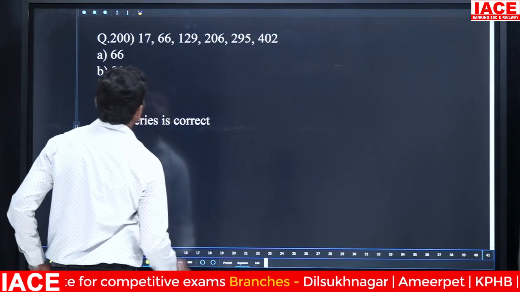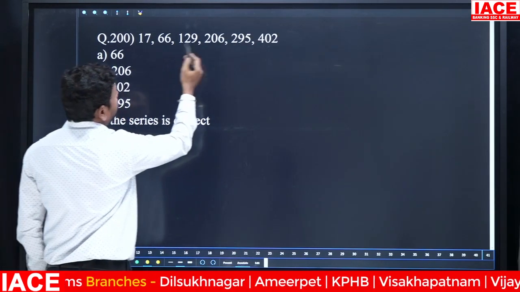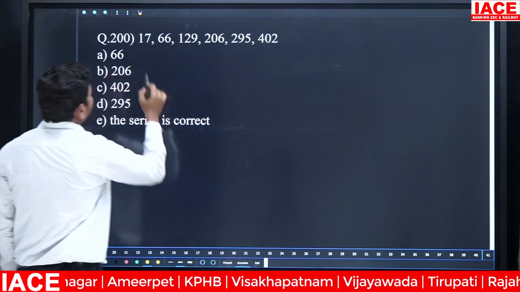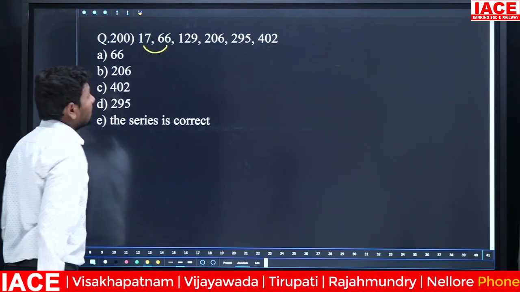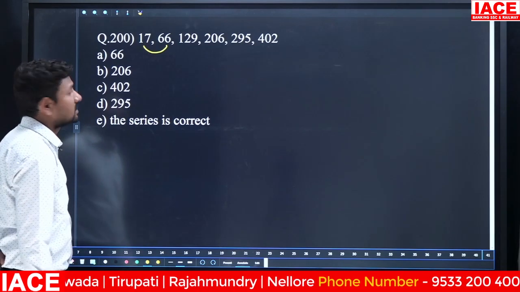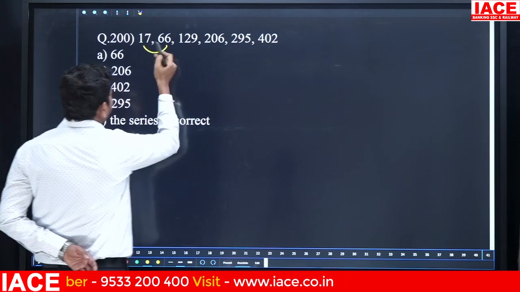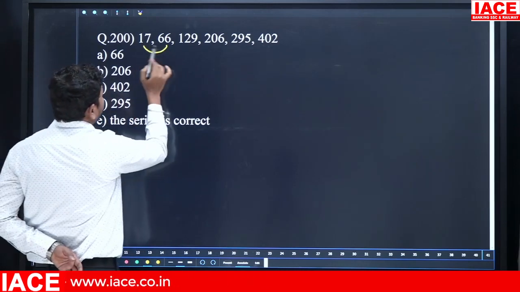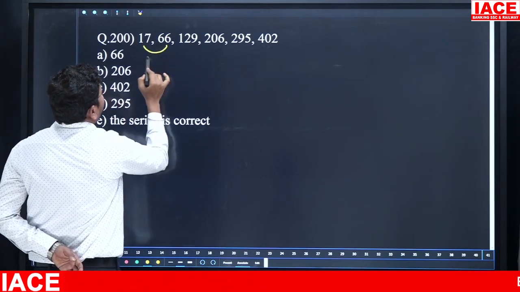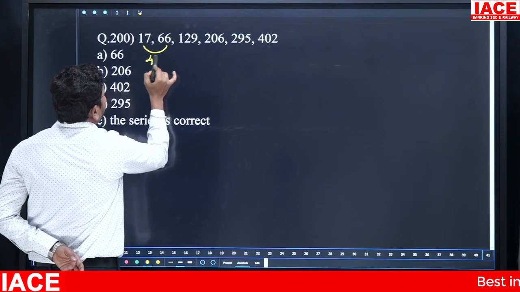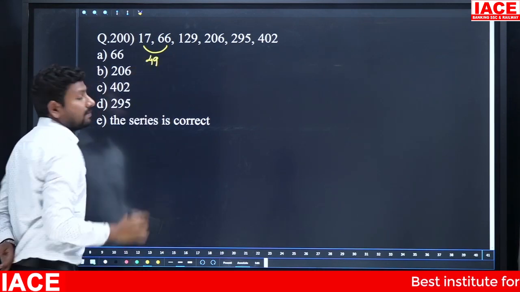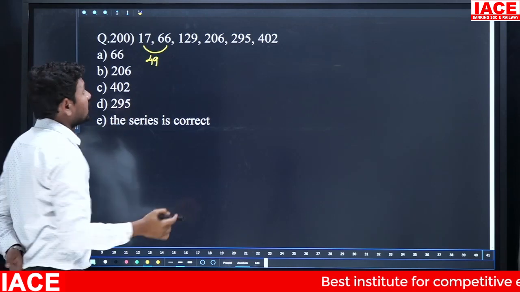Next, here 17, 66, 129, 206, 295 and 402. Here from 17 to 66, how many times multiply? Is there any multiplication? Check the differences here, because there is a little difference. 17 to 66 difference is 49. 17 plus 40 is equal to 57, and 57 plus 9 is 66.